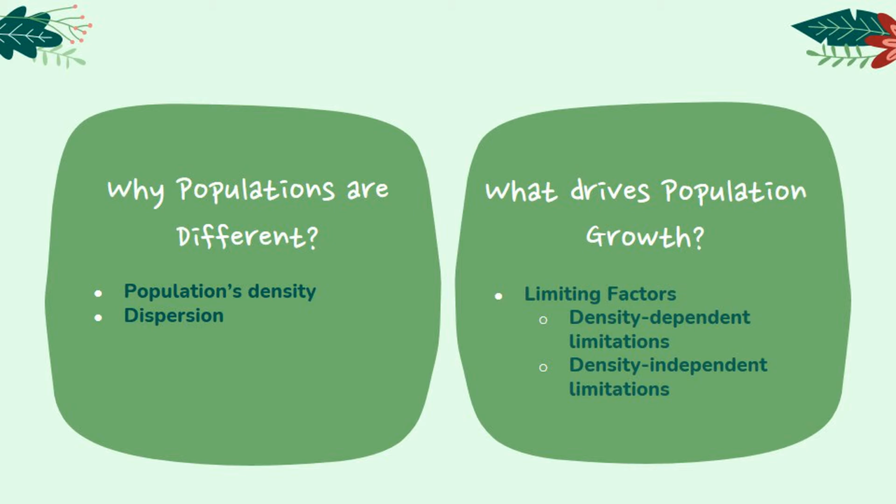Another thing a population ecologist needs to know is dispersion. Dispersion is the process that involves the movement of an individual or multiple individuals away from the population. A question now is, what drives population growth?